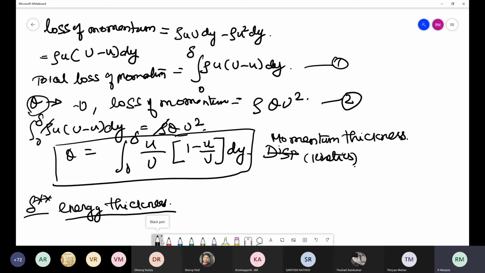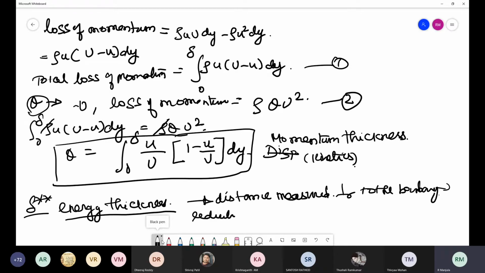Energy thickness is defined as the distance measured perpendicular to the boundary of the solid by which the boundary should be displaced in order to compensate for the reduction in kinetic energy in the flowing fluid on account of boundary layer formation.